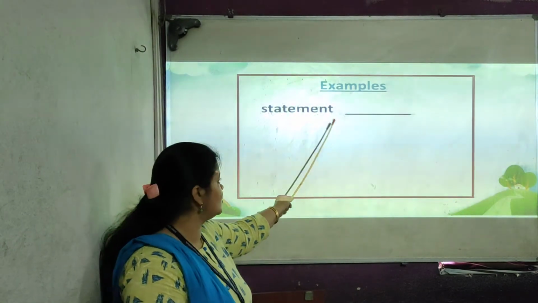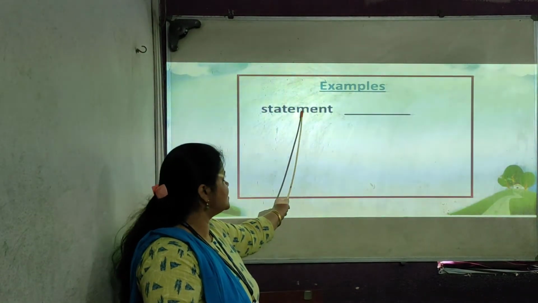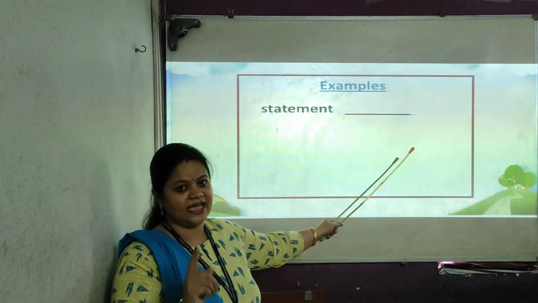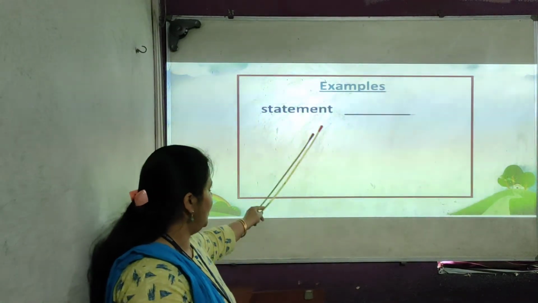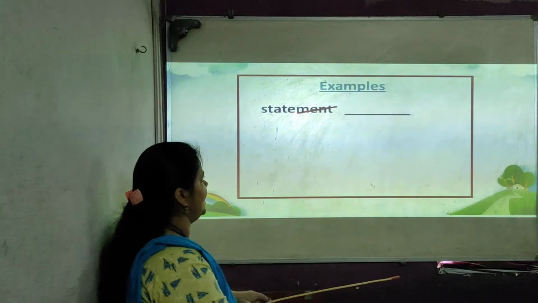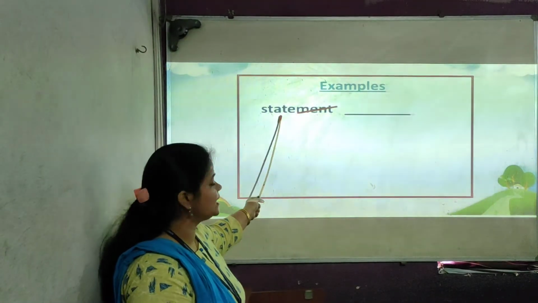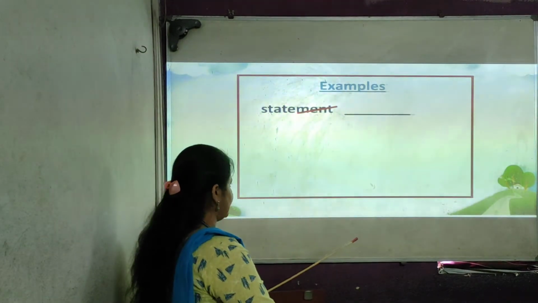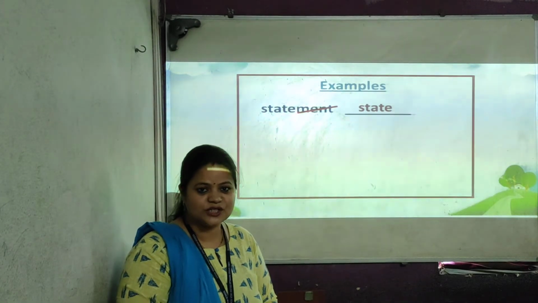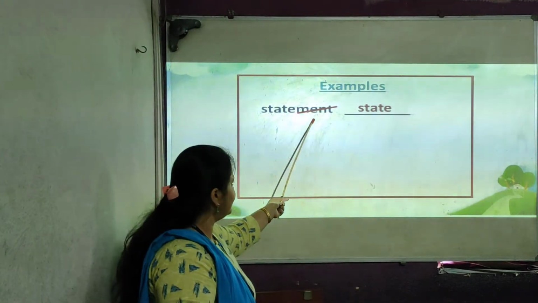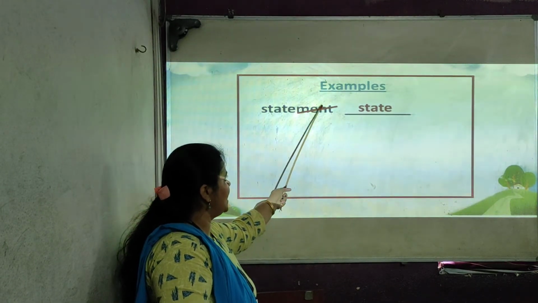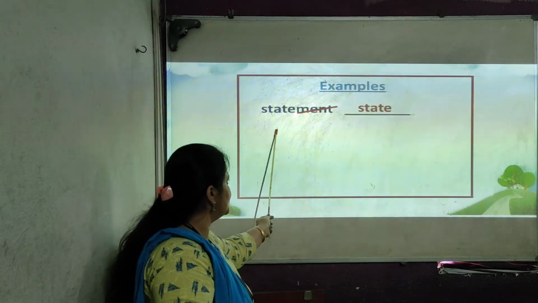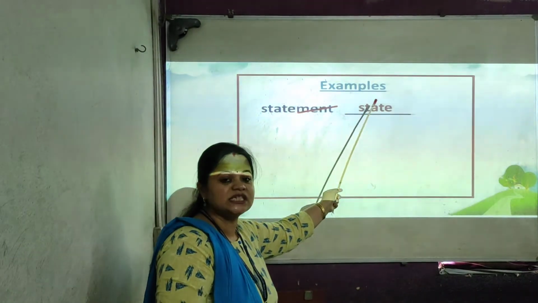We have to strike out the last letters, ment, ness, ing, ful. So which small word becomes here? State. Understood very well, students? See, statement: when you strike out M-E-N-T, the end of this word, you will get a new small word, that is state.